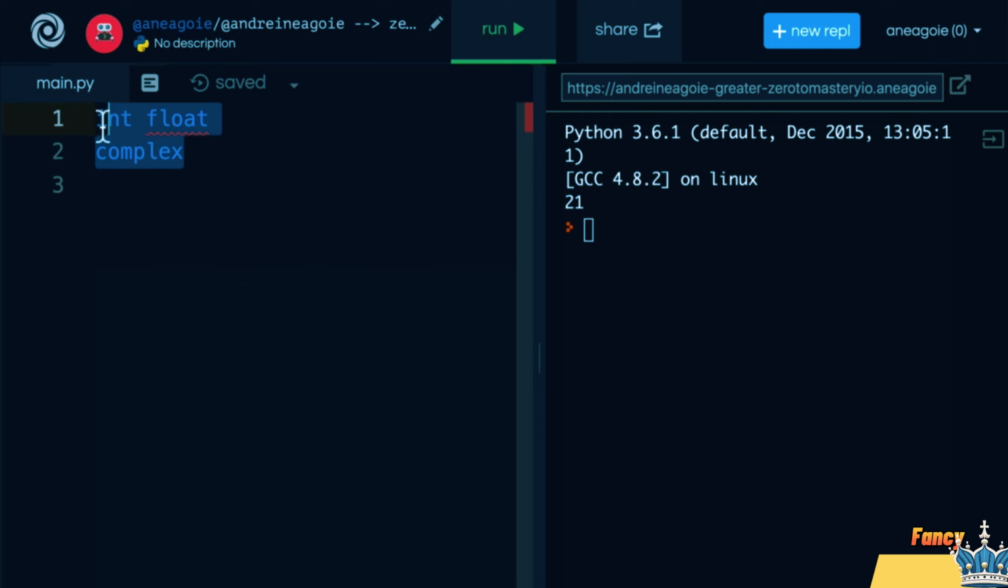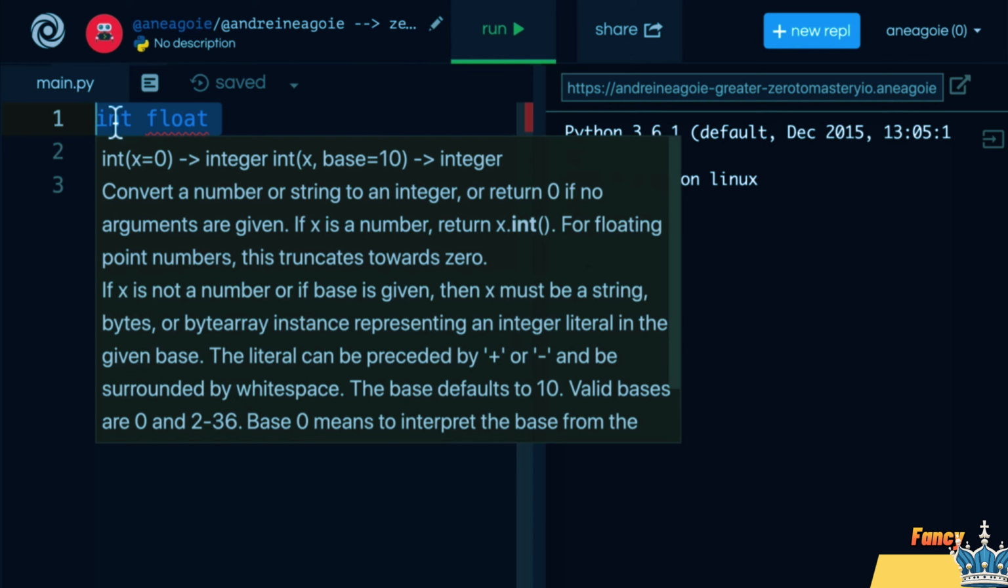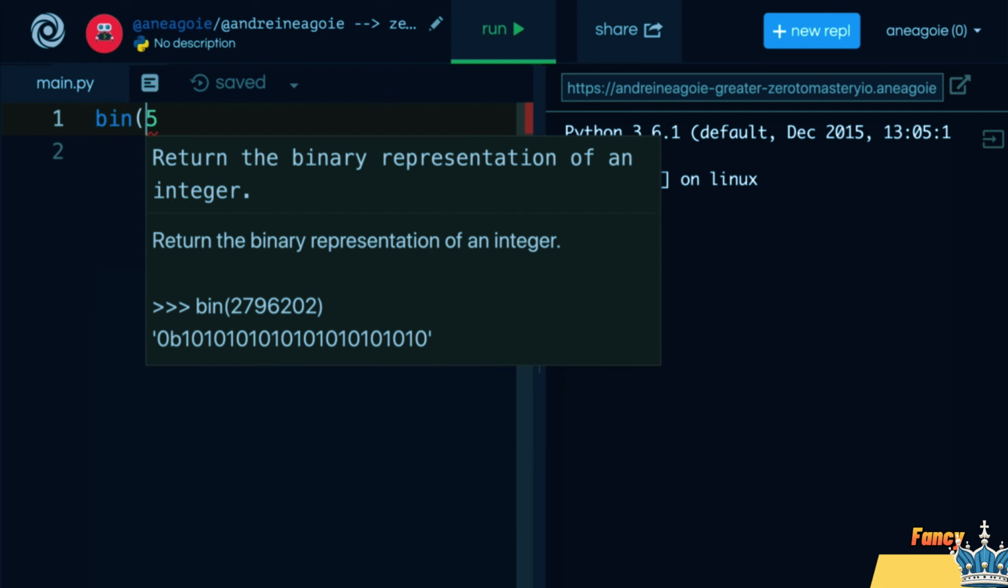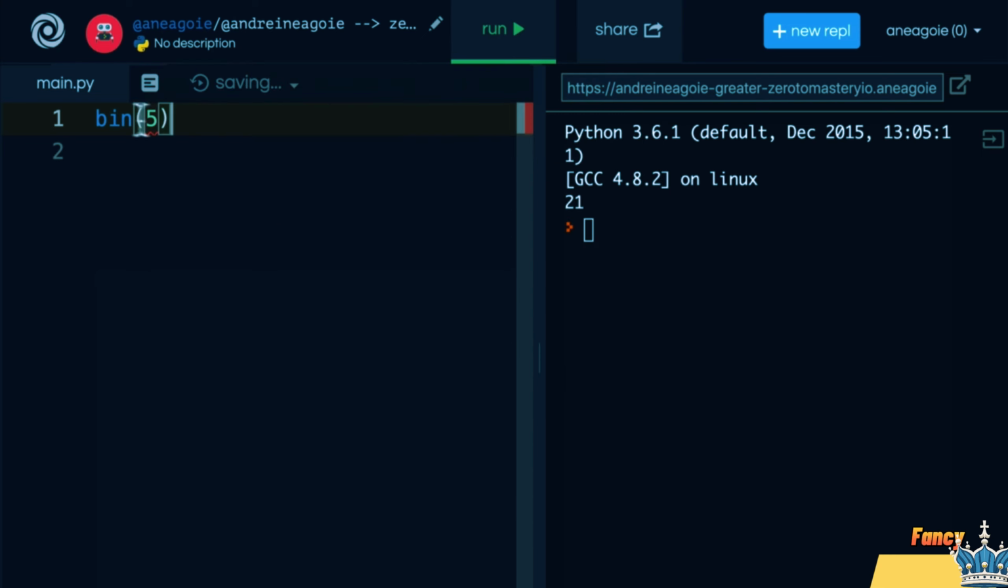Another thing I want to talk to you about is this idea that these integers and floats, such as 5, get stored in memory as binary. That is, as binary numbers, ones and zeros. There's actually a function that we can use in Python called bin, for binary. And you can see that bin returns the binary representation of an integer. So it's going to return whatever the binary version of 5 is.